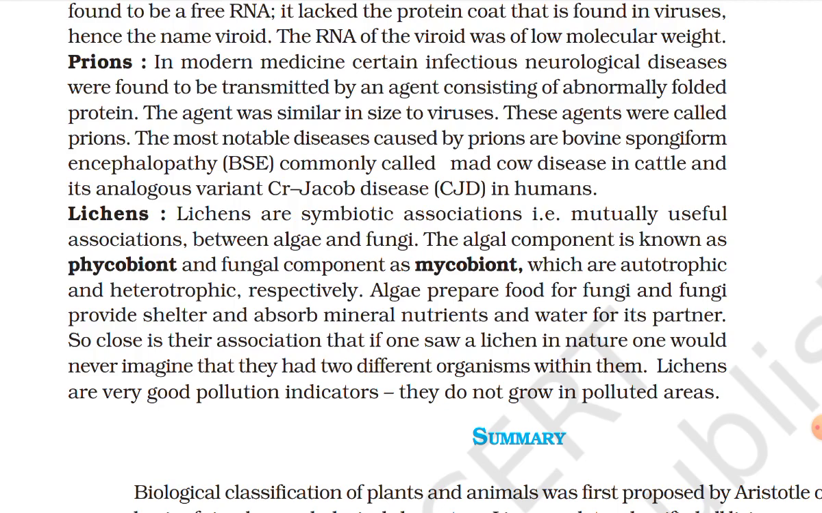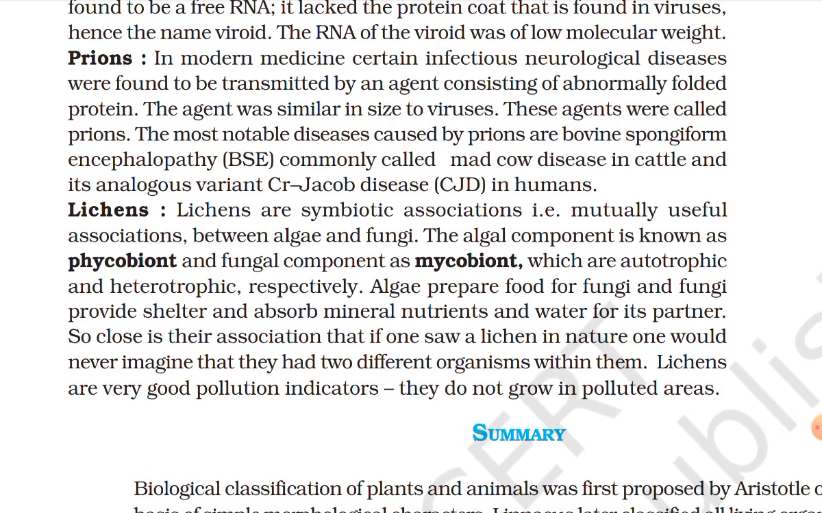Lichens. Lichens are a symbiotic, mutually useful association between algae and fungi. The algal component is known as phycobiont and the fungal component as mycobiont, which are autotrophic and heterotrophic respectively. Algae prepare food for fungi and fungi provide shelter and absorb mineral nutrients and water for its partner. So close is their association that if one saw a lichen in nature, one would never imagine that there were two different organisms within it.